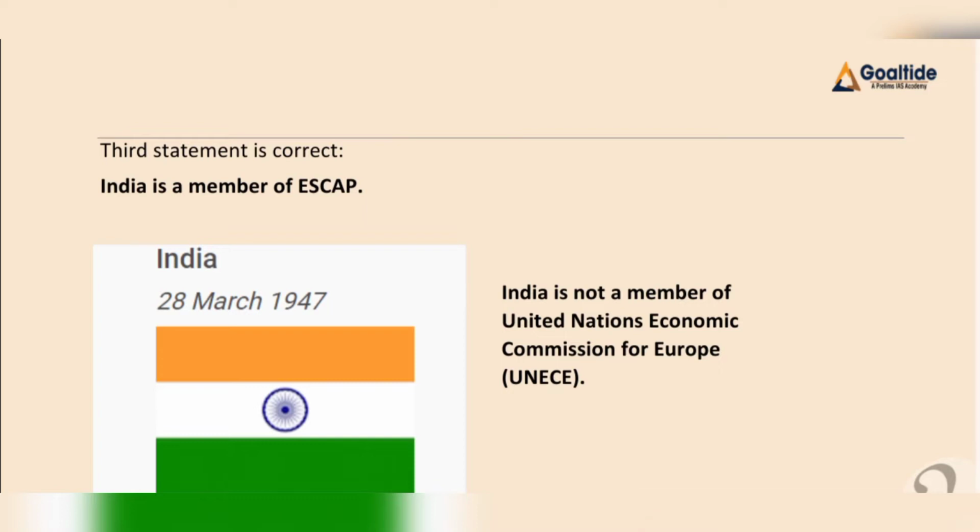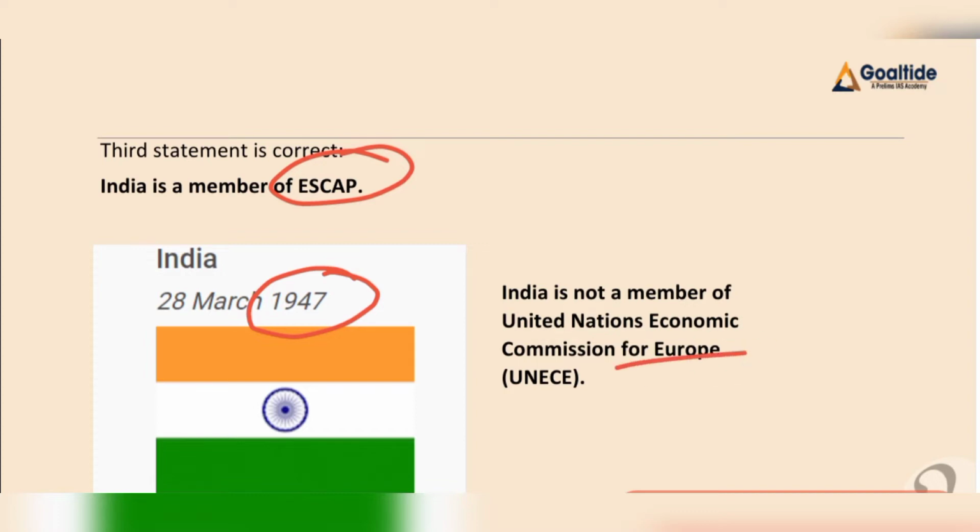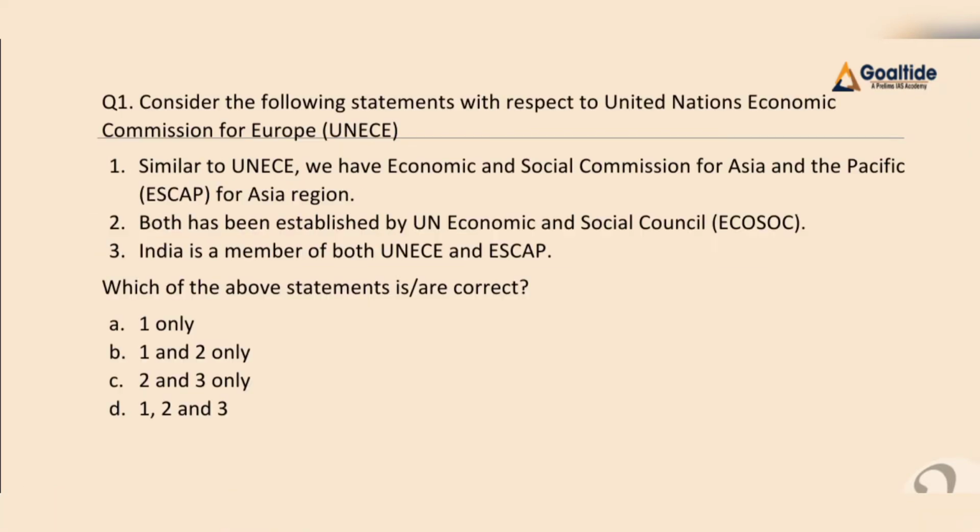Now let me discuss our third statement. Our third statement is incorrect. Why? Because India is a member of only the United Nations Economic and Social Commission for Asia Pacific region. India has been a member of this body since 28th March 1947. Here we have to remember that India is not a member of the United Nations Economic Commission for Europe. India is just a member of ESCAP, that is the Economic and Social Commission for Asia Pacific. Hence our third statement is incorrect. So our final answer for this question will be B, that is statements 1 and 2 are correct, whereas the third statement is incorrect.